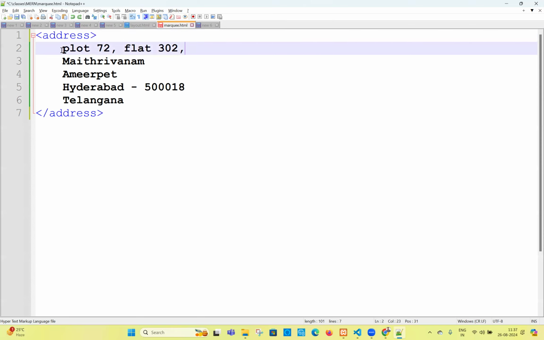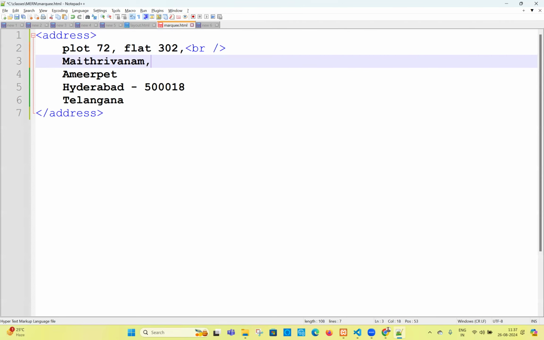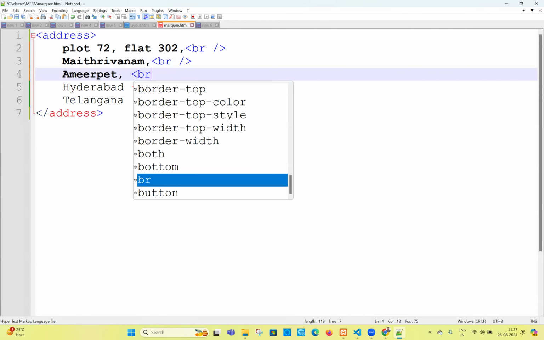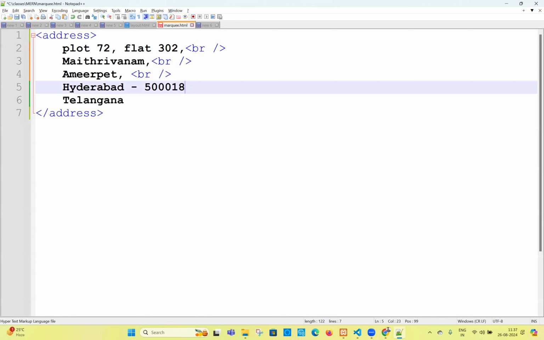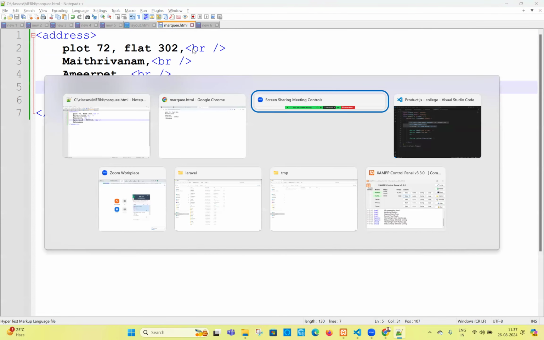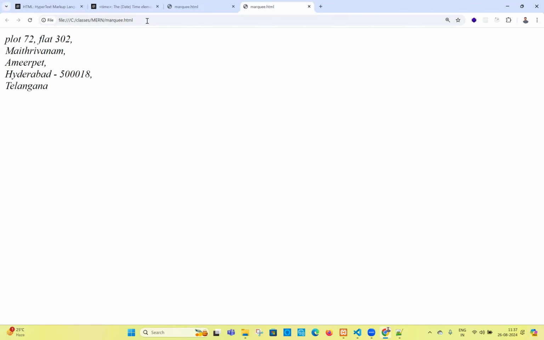Some people, what they will do, one minute, please. Let me tell you, this is break open. So this is also a break tag, open close. This is also a break tag, open close, right? This is also a break tag, open close. Like this also they can write. If you go to the browser and check the output, you will see the output will be like this with the address tag. If you are not using the break tag, the address will become all in one line only, right?